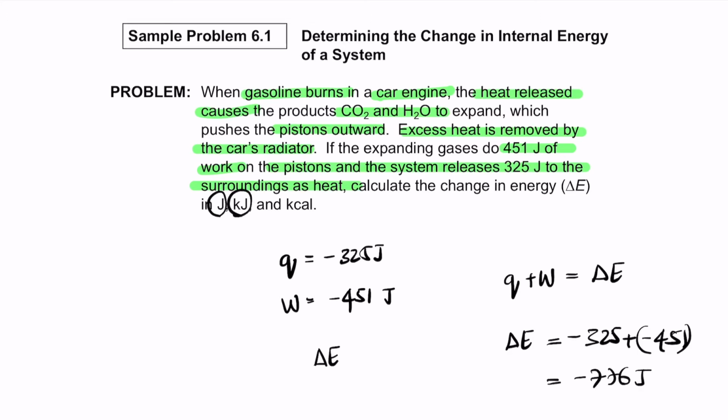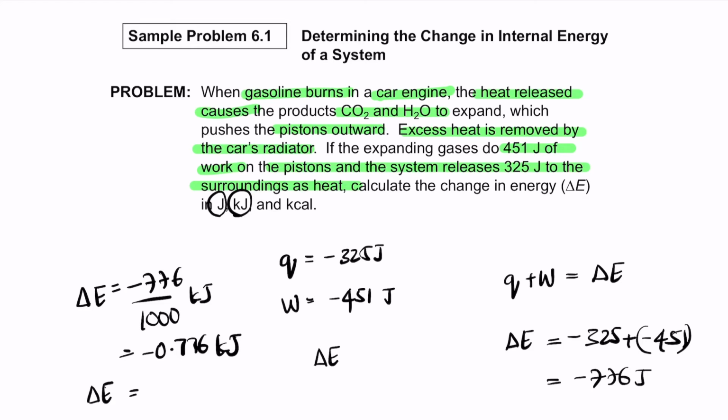Now they are asking you in kilojoule. Kilojoule is 1000 joule, so divide the entire value by 1000. So delta E becomes minus 776 by 1000 kilojoule, which becomes minus 0.776 kilojoule. In terms of kilocalories, divide the entire value by 4.184. So delta E becomes minus 0.776 by 4.184 kilocalories.